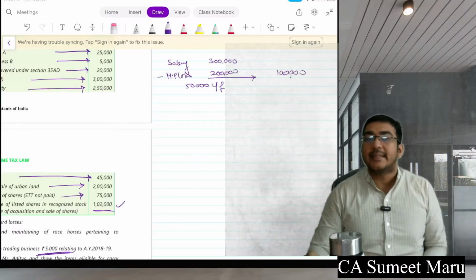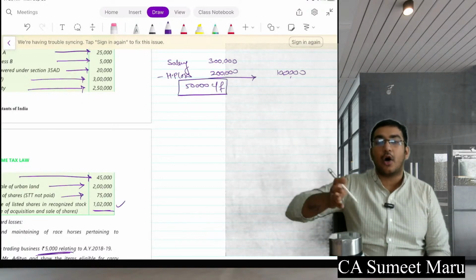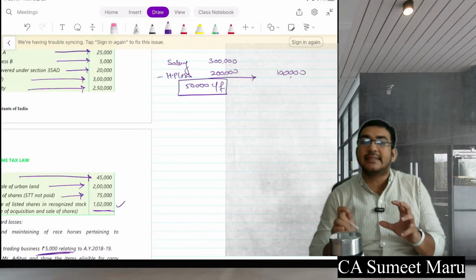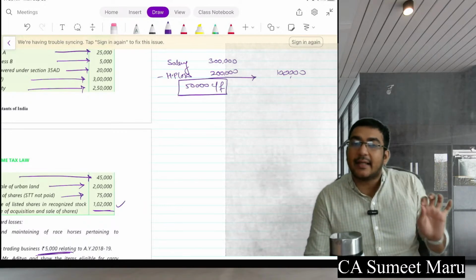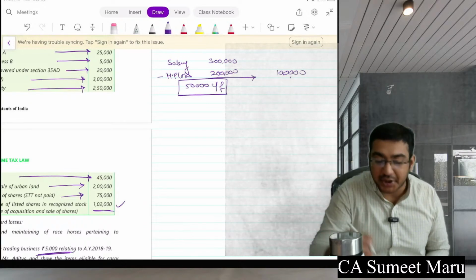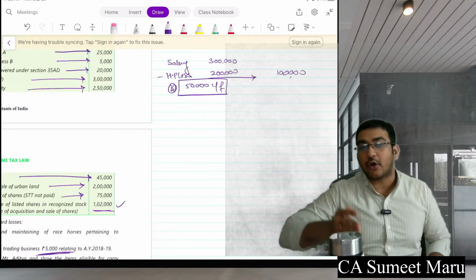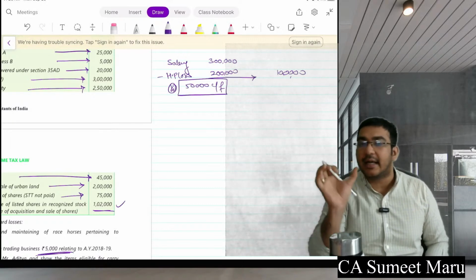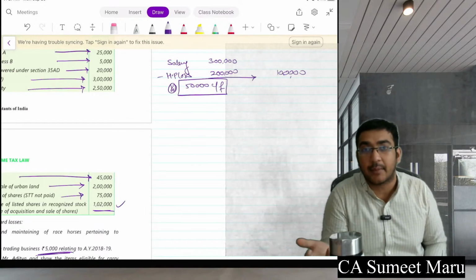Please remember, write this down separately at the end of the whole question. Once you have finished the question answer, then write down separately that these losses are carried forward. Because there are separate marks, it may happen sometimes the checker misses this in between your question. So whatever losses are carried forward, write them separately at the end. It may take you half a minute extra, but it may give you 2 marks or 1 mark, which is very much important.